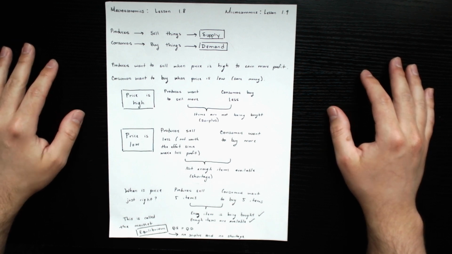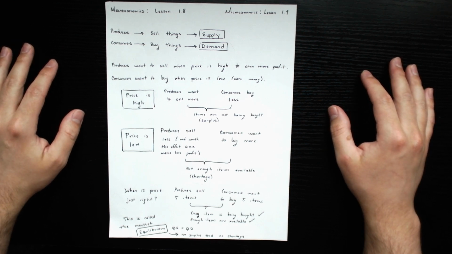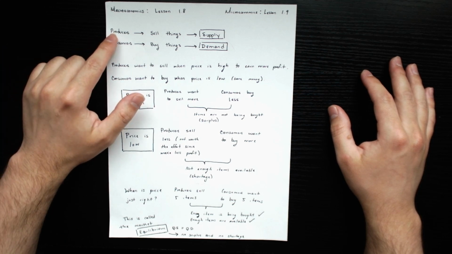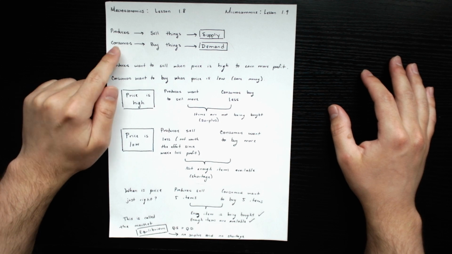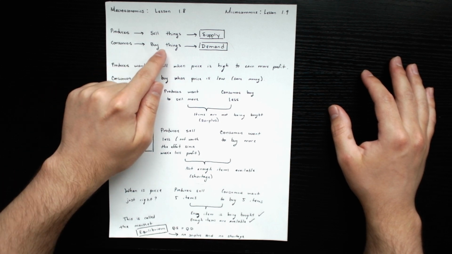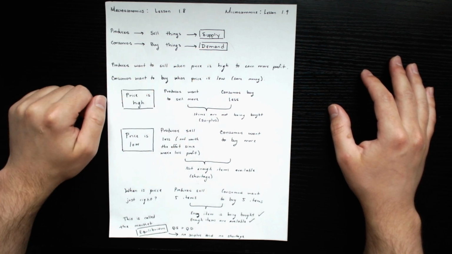Welcome to this video on equilibrium. A quick recap: producers are those who sell things, and this is dealing with the supply for a product. And consumers are those who buy things, and this is dealing with the demand for a product.